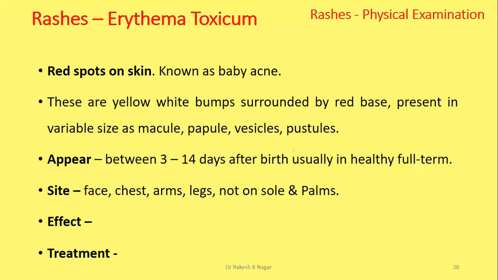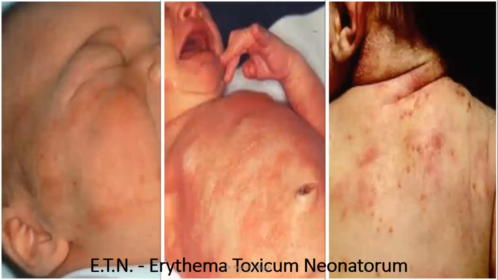If bacterial infection occurs, we have to treat locally and systemically as per the condition. If bacterial infection occurs, it comes with pustules, and further complications may develop if the infection reaches the blood or other systems. These are the pictures of erythema toxicum, erythema neonatorum.